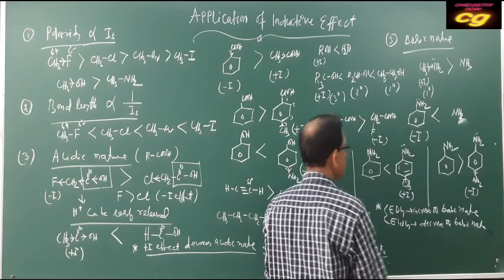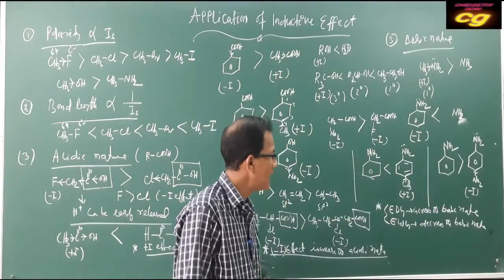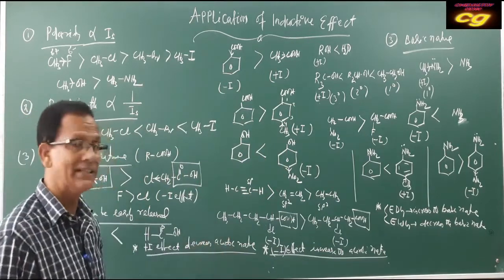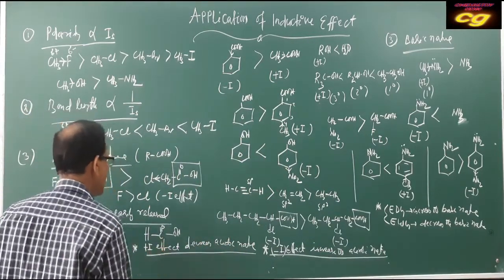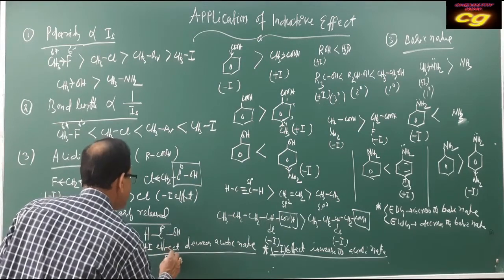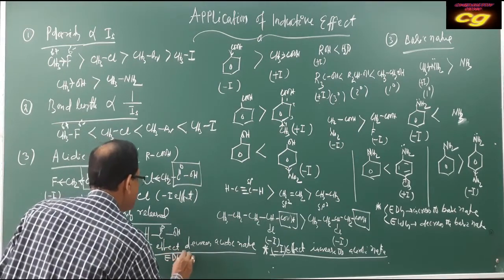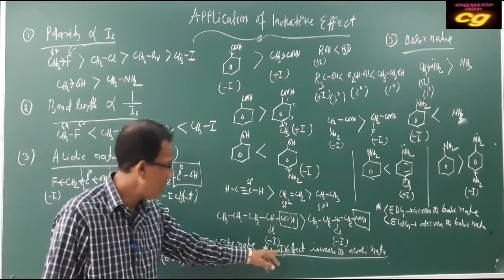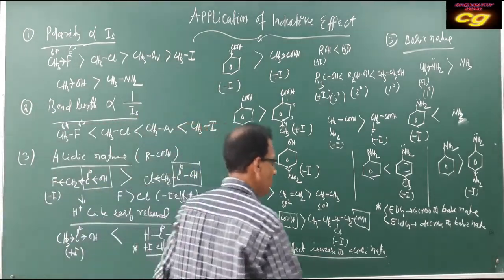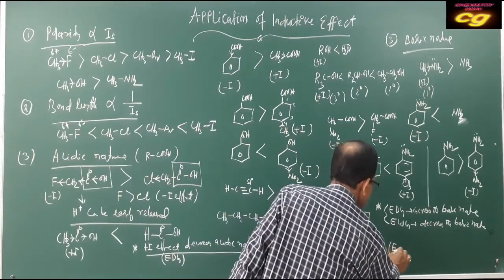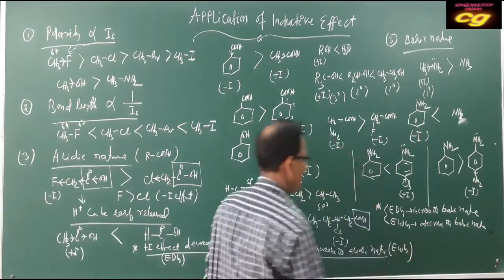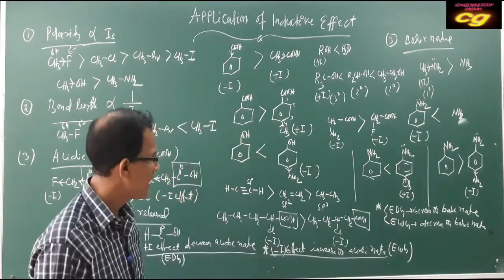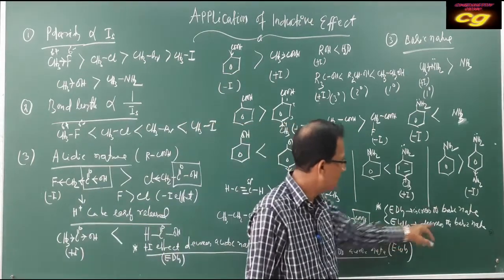So these two are very important: electron donating group and electron withdrawing group. Plus I effect, that is electron donating group, decreases acidic nature, and minus I effect, that is electron withdrawing group, EWG, increases acidic character, and decreases basic character.